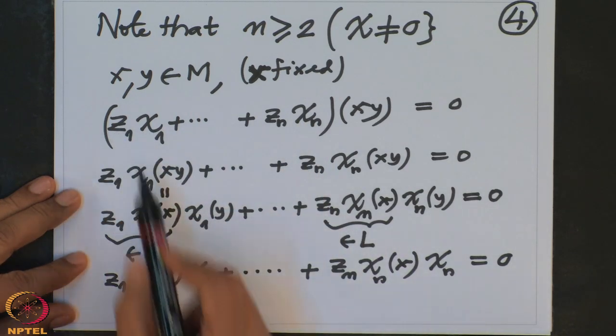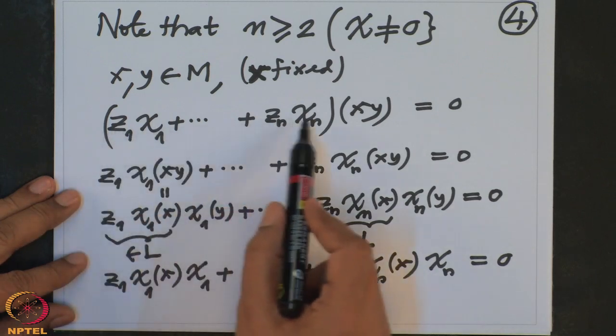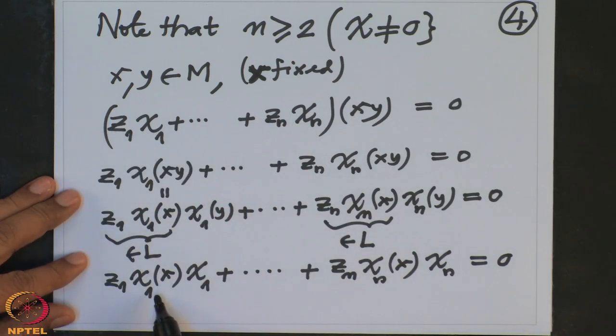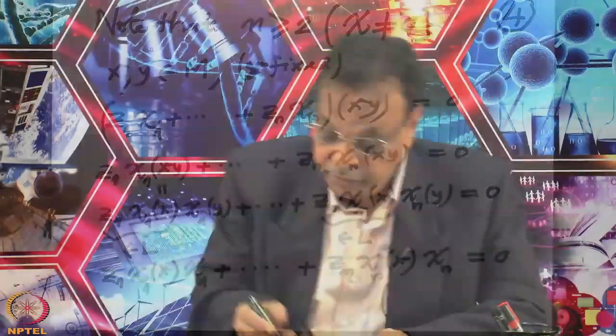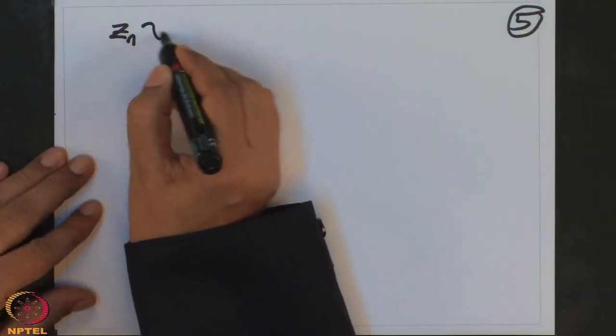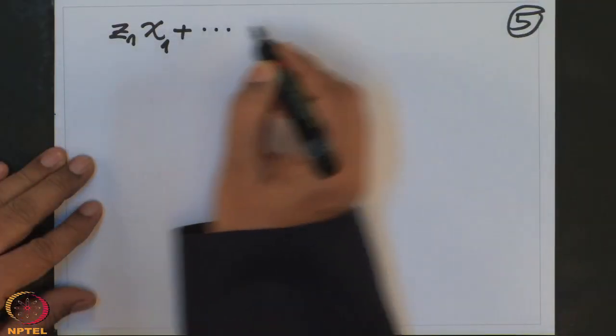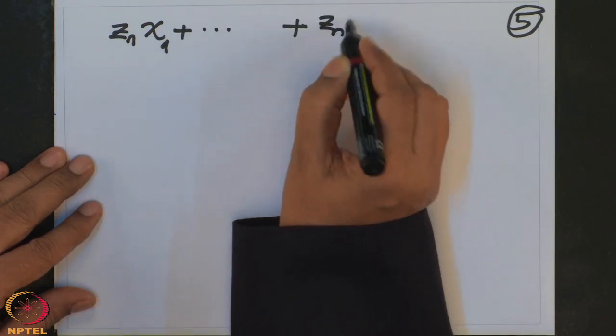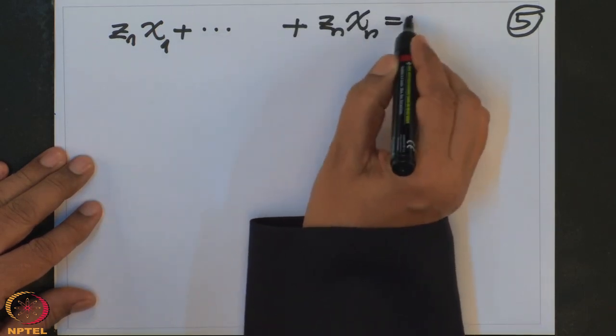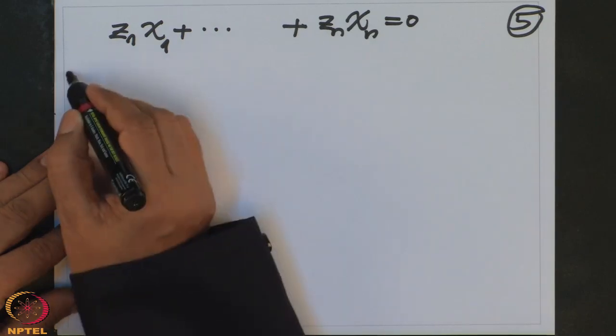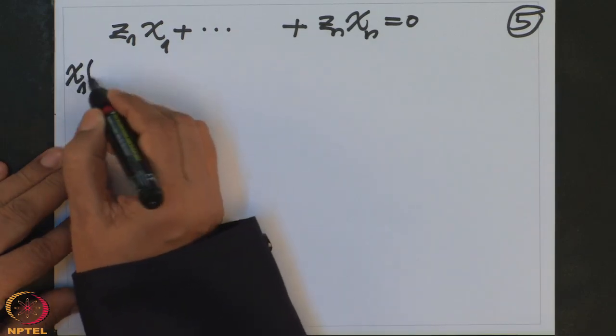I want to cancel one term. So I am going to multiply this equation by chi1(x) and let us see what happens. That means I want to multiply this original relation. So I have to write on the next page. This original relation was this, and I want to multiply this relation throughout by chi1(x).